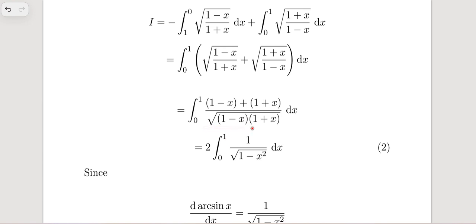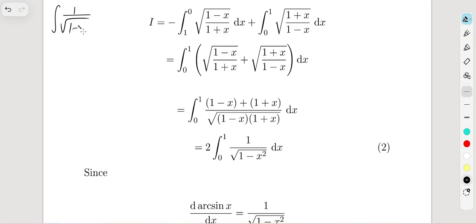And in the denominator we have the square root of 1 minus x times 1 plus x, which can also be written as 1 over the square root of 1 minus x squared. Okay, and now let me just explain this to you from scratch. So basically we have the integral of 1 over the square root of 1 minus x squared dx, right?